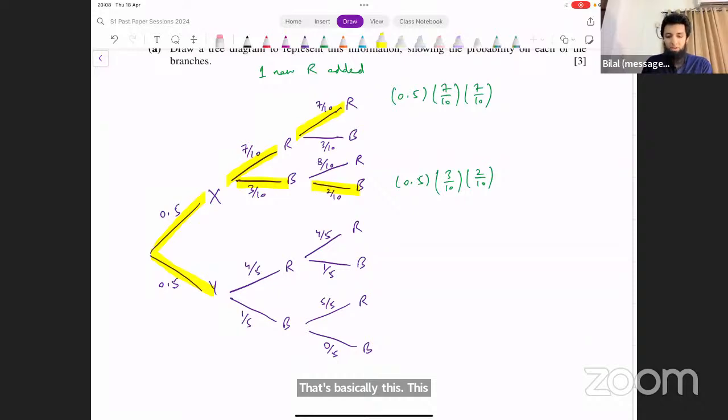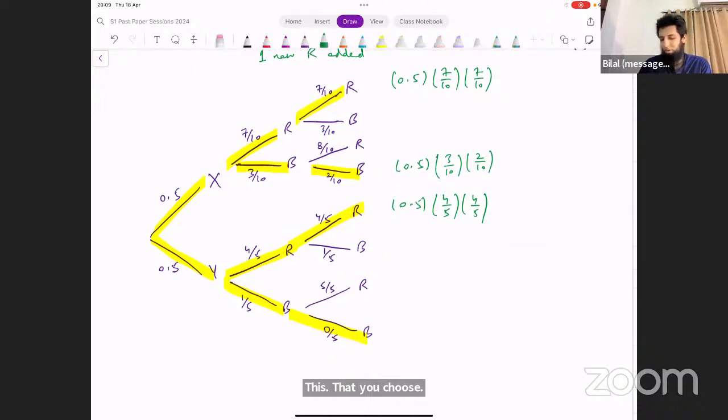Then if you chose box Y, you could get red from that. What does this give you? 0.5 into 4 over 5 into 4 over 5. And then finally, from box Y, you could choose B and B as well. What does that give you? That's going to become 0 because you have a 0 in there. 0.5 into 1 over 5 into 0.